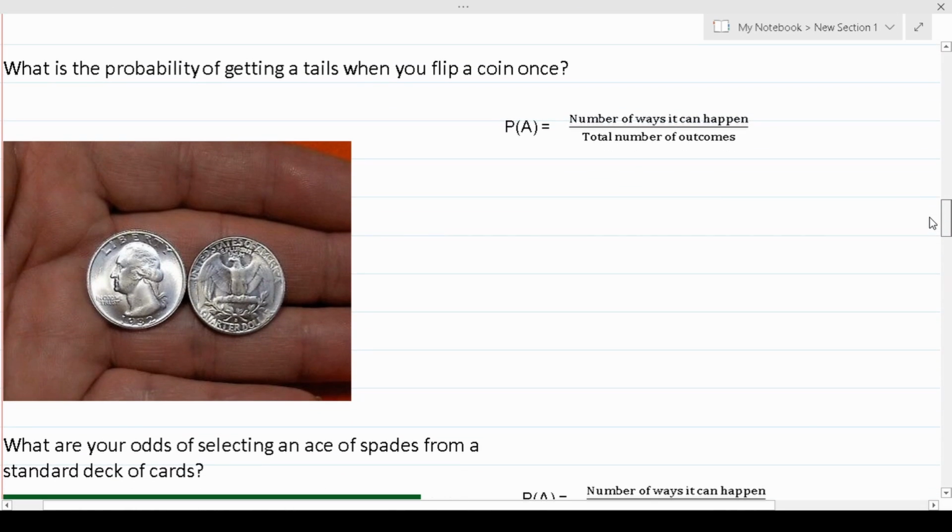All right, in this example, we're being asked to find the probability of getting a tails when you flip a coin once. Again, we could write that as probability of getting a tails. There are 2 possible outcomes when you flip a coin, either heads or tails. So we know there are 2 possible outcomes. Only one of those is tails, so we know that that's going to be 1/2. So in other words, your odds of getting a tails is 1/2.